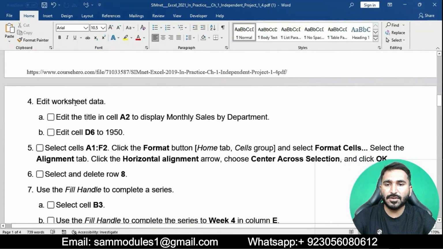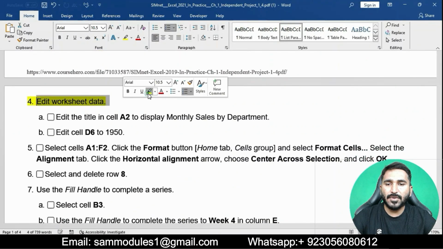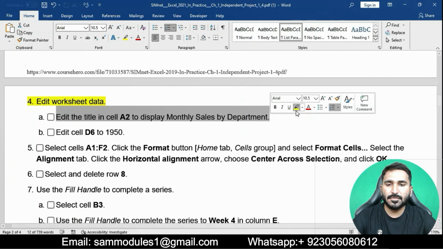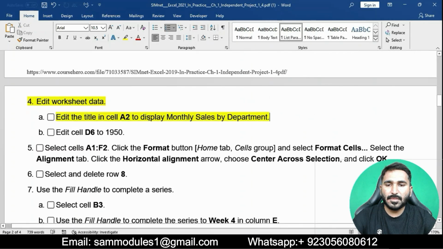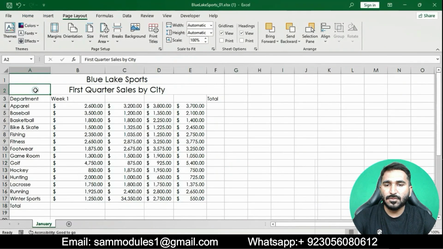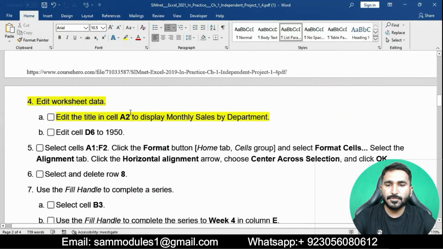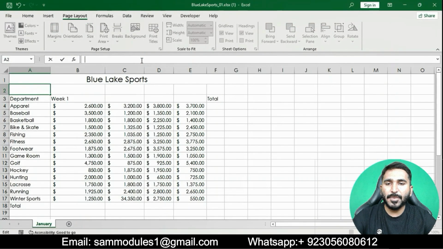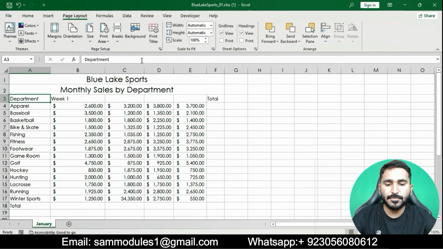I have done this question. Question number 4 is: add worksheet data. Add the title in cell A2 to display Monthly Sales by Department. Simply click on cell A2, and we will type Monthly Sales by Department in the formula bar.